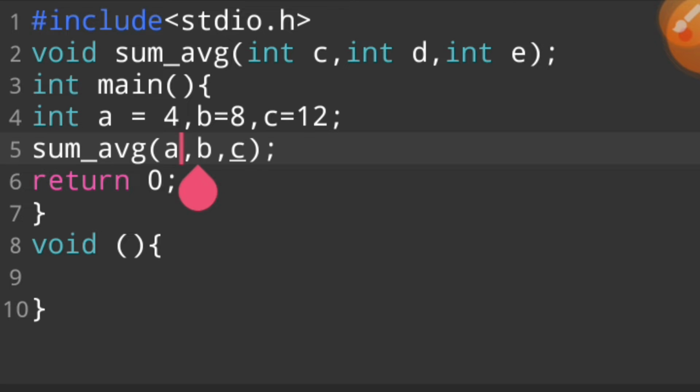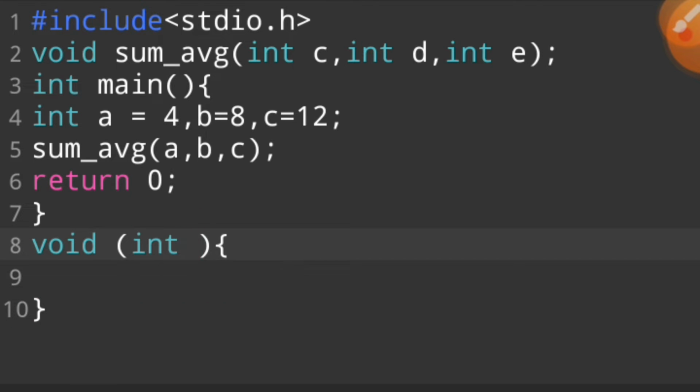So the values of these are passed by the assignment operator. For example, in int c the value of a is passed, and c contains 4, d contains 8, because the value of b is 8. 8 is passed into container d, and the value 12 is passed into container e. And then in this case we also write 3 integer values.